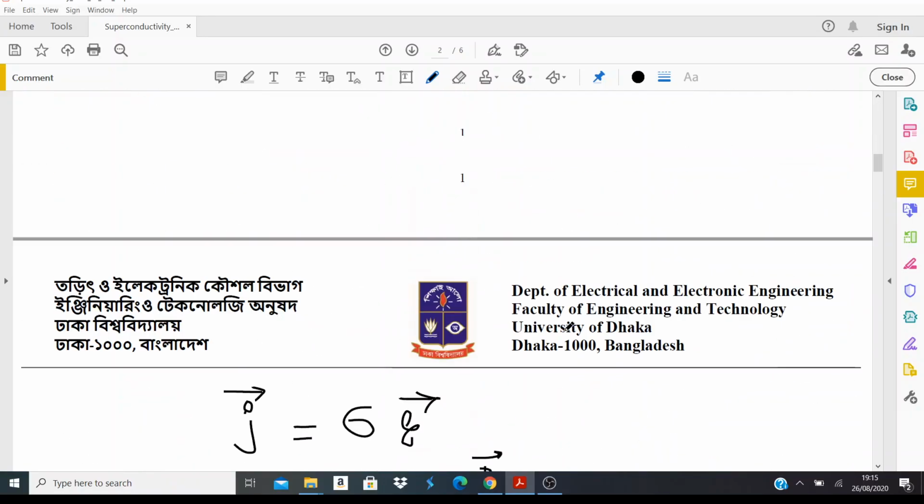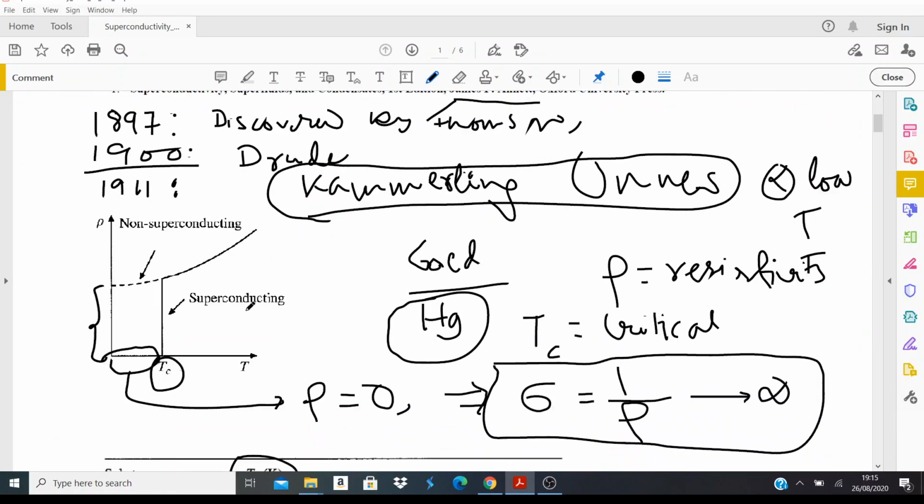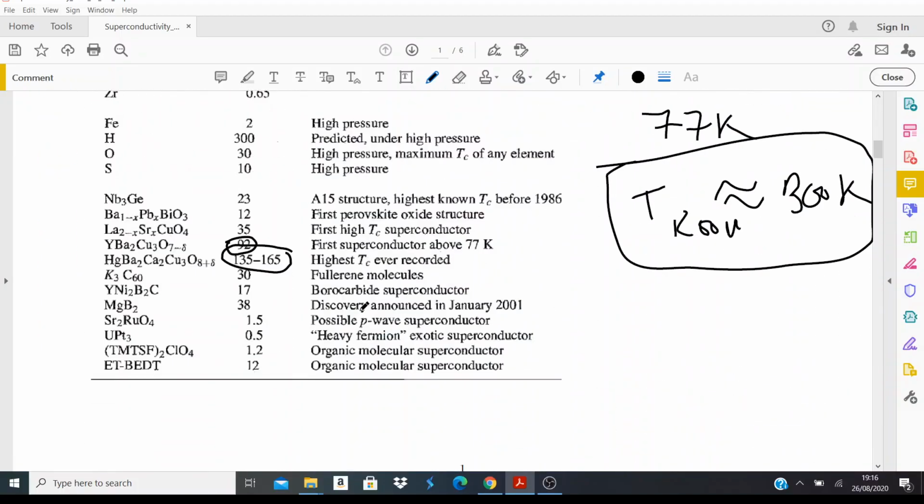And that was the expectation that Kamerlingh-Onnes had in these low temperature measurements, that it should saturate to some fixed value independent of temperature. But what really happened was really surprising and very shocking, that below some temperature, which is Tc, the resistivity was exactly zero. And that was really puzzling, right?